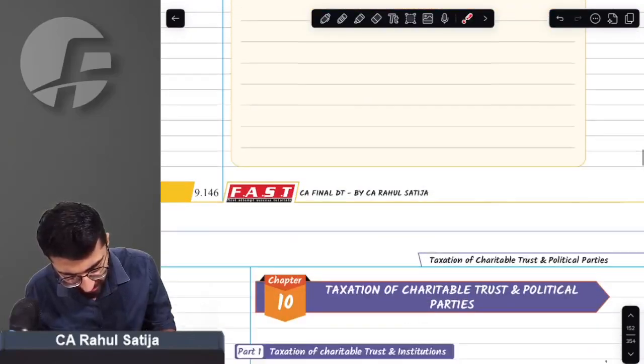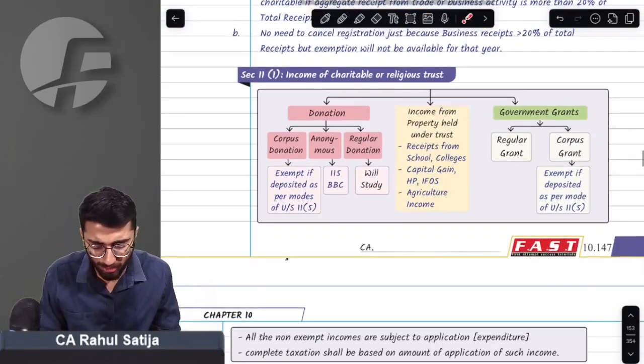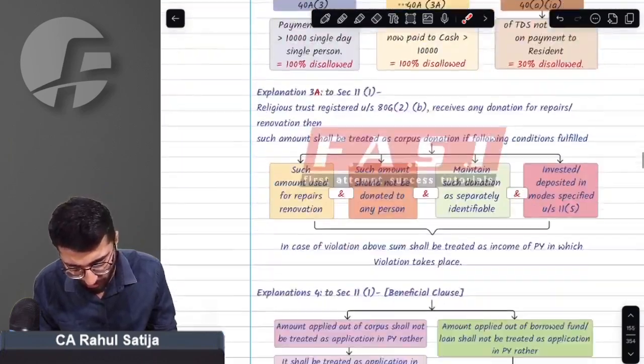What other amendment can you find in this chapter? No amendment, sir. No amendment in this chapter.